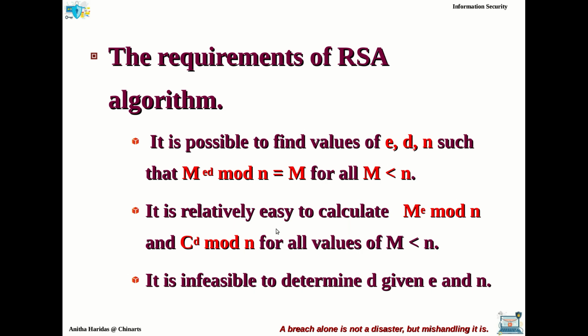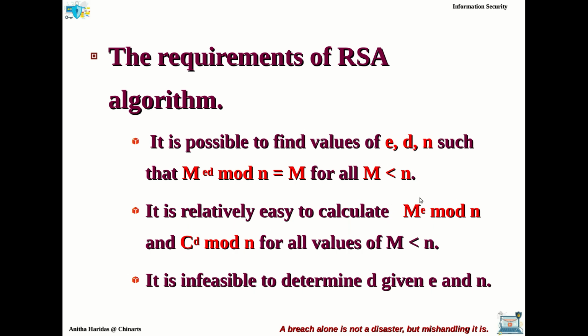What is the second condition for the RSA algorithm? The second condition is that it must be relatively easy to calculate M power E mod N and C power D mod N for all the values of M, right? So though you are going to find these values E, D, N with this particular condition, it must also be easy to calculate M power E mod N and C power D mod N. We had already discussed what we mean by easy: this calculation must be done in polynomial time. Only then do we call it easy to calculate.